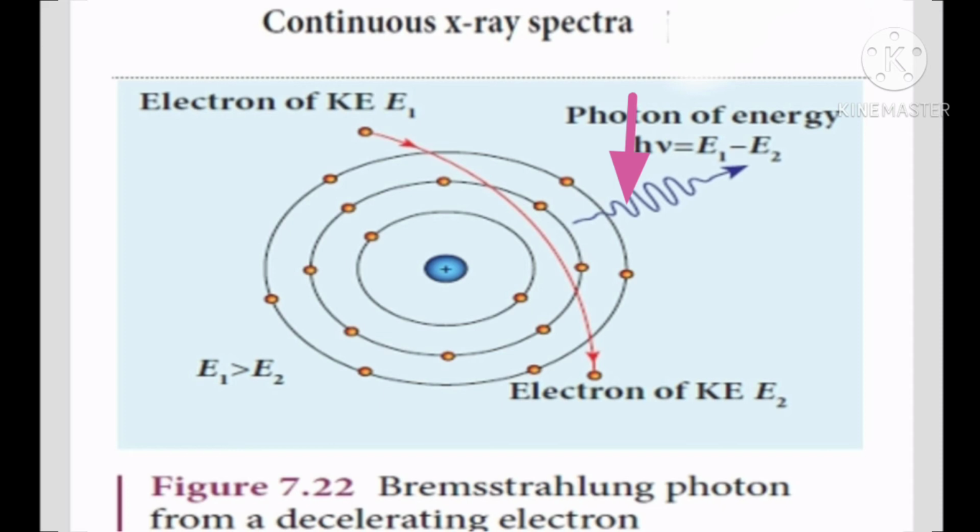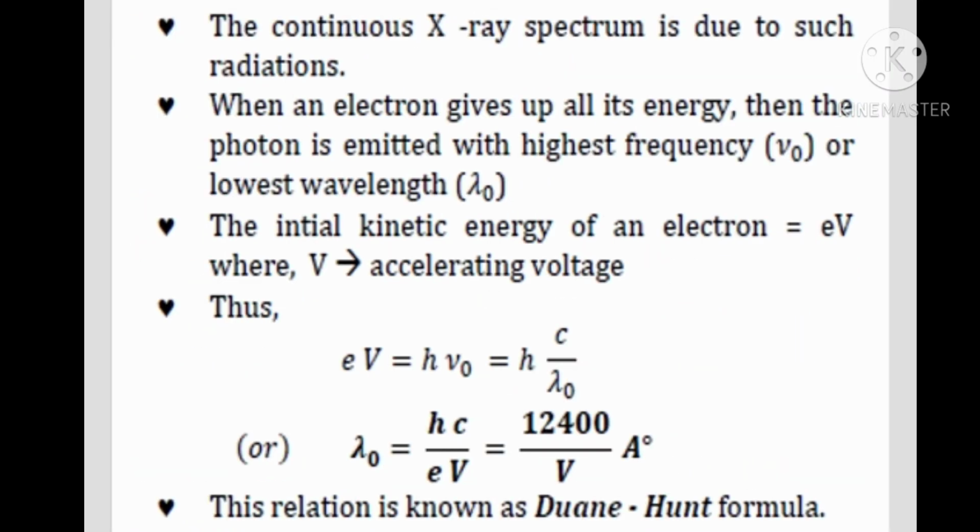The energy of the emitted photon is equal to the loss of kinetic energy of the electron. So, the photons are emitted with all possible energies or frequencies. Hence, the continuous X-ray spectrum is obtained due to such radiations. When an electron gives up all its energy, then the photon is emitted with the highest frequency of nu naught or the lowest wavelength of lambda naught.